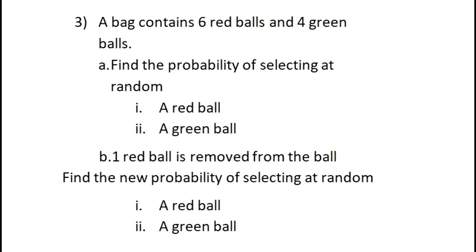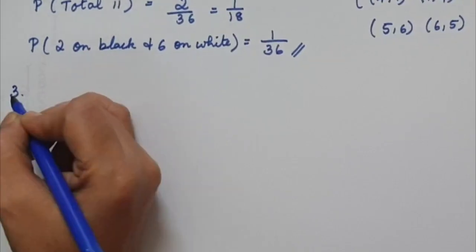Third question. A bag contains 6 red balls and 4 green balls. A, find the probability of selecting at random: first, a red ball; second, a green ball. B, one red ball is removed from the bag. Find the new probability of selecting at random: first, a red ball; second, a green ball. Now let us see how to solve this question.